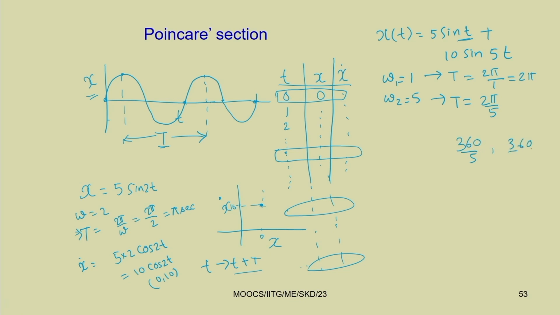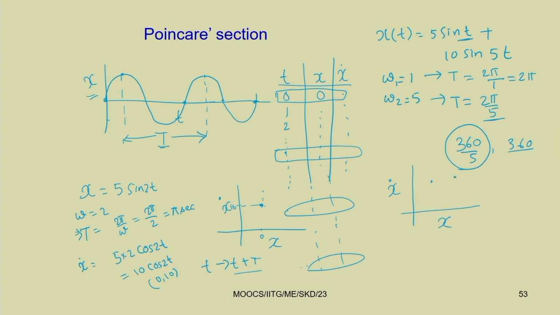So, what you can do? You can take the lowest time period, that is T equal to 2 pi by 5, and sample it. When you sample it at 2 pi by 5, if you plot x versus x dot, you will get 2 points.